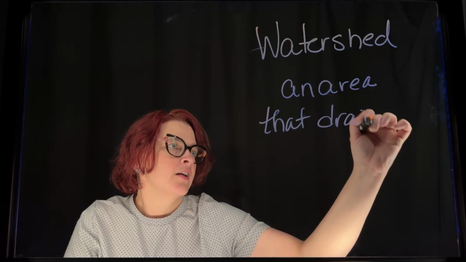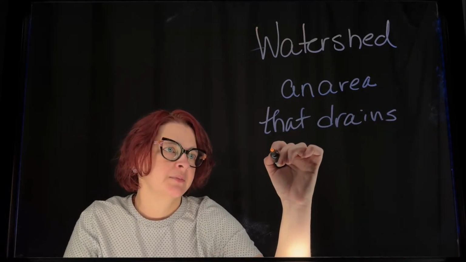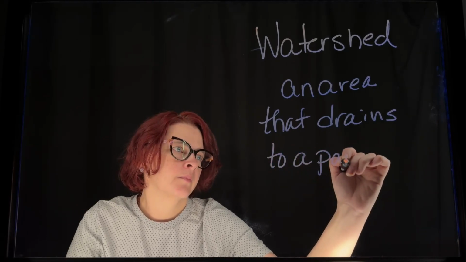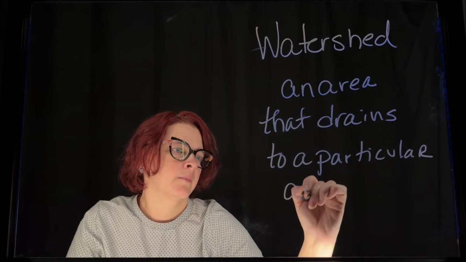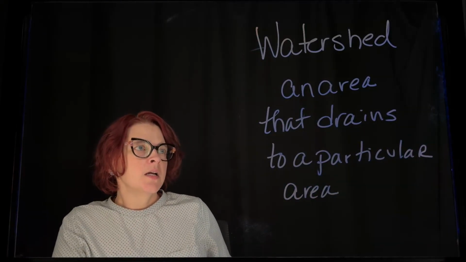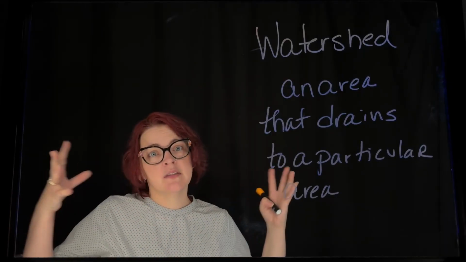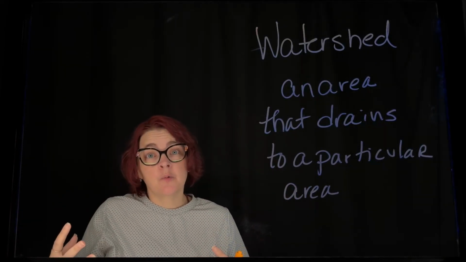where all the water essentially drains to the same place, to a particular area. So this could be several rivers, ponds, lakes, streams that are all going in towards one direction. It might be a single riverway.